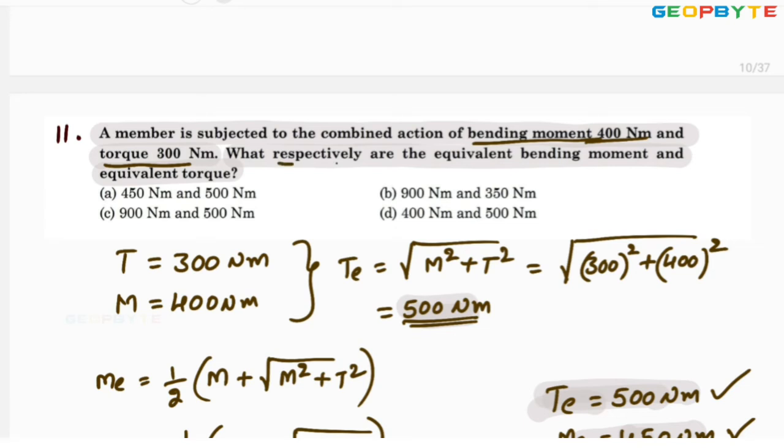What respectively are the equivalent bending moment and equivalent torque? Equivalent bending moment is 450, equivalent torque is 500 Newton meter. Therefore, option A is absolutely correct. Let us move to another problem.